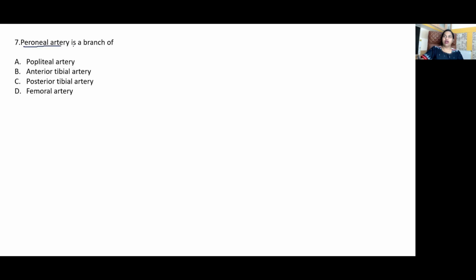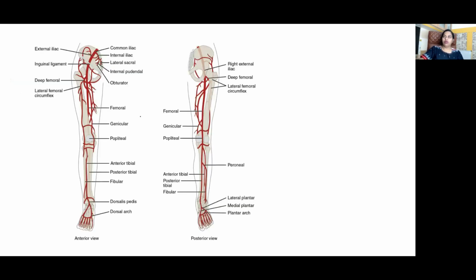Peroneal artery is a branch of which one? And the answer is, yeah, posterior tibial artery. What are the branches of femoral artery? So the femoral artery will give rise to superficial branches: superficial epigastric, superficial circumflex iliac, superficial external pudendal, muscular branches, profunda femoris, deep external pudendal, descending genicular artery. 7 branches, right?